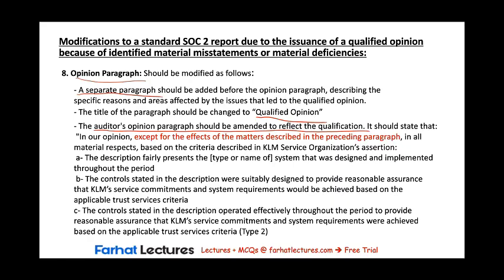We're adding the same sentence, except for the effects of the matters described in the preceding paragraph. In all material respects, the description fairly presents the system, the controls stated in the description were suitably designed, and the controls stated in the description operated effectively throughout the period.